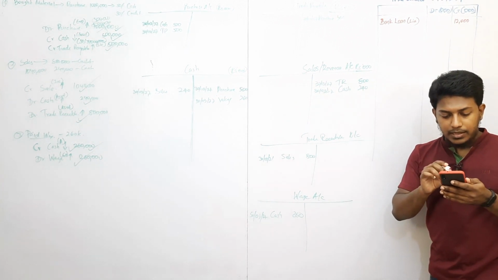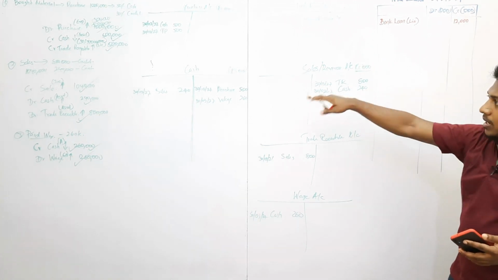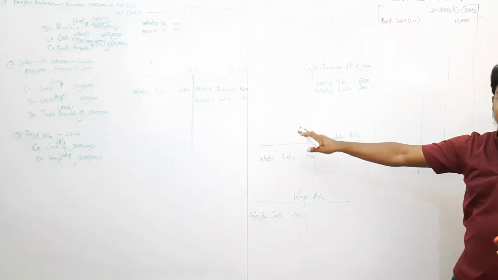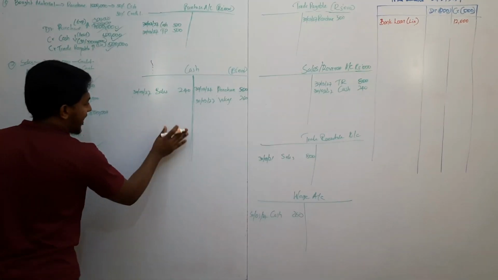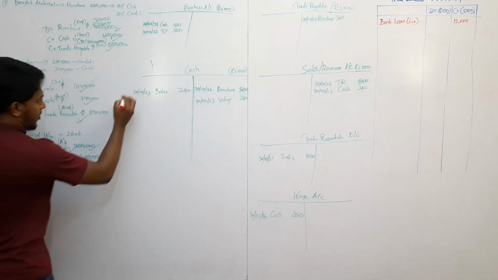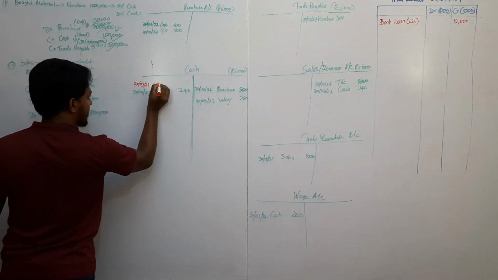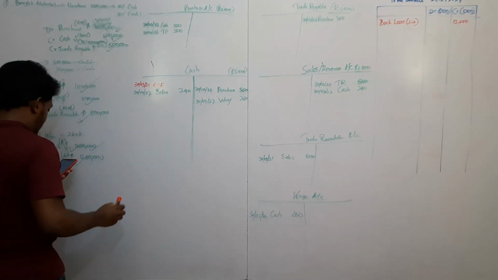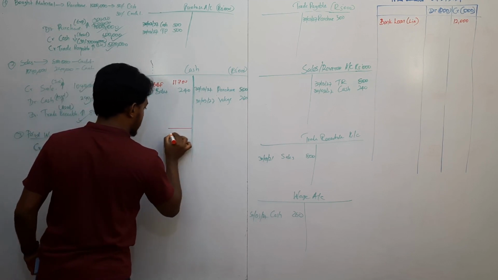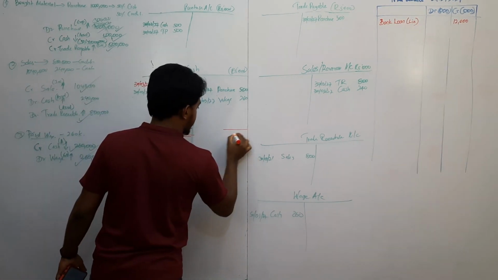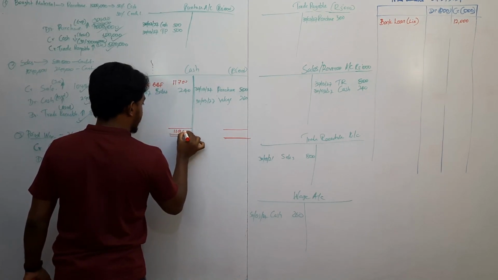Now cash at bank, 11,700. Is there cash at bank here? Yeah, cash at bank here. Cash at bank and cash book are the same. So the balance is given. So we have to take the balance brought forward and find out the balance carried forward. Balance brought forward on 30th March is 11,700,000. So what is the closing balance? 11,940.